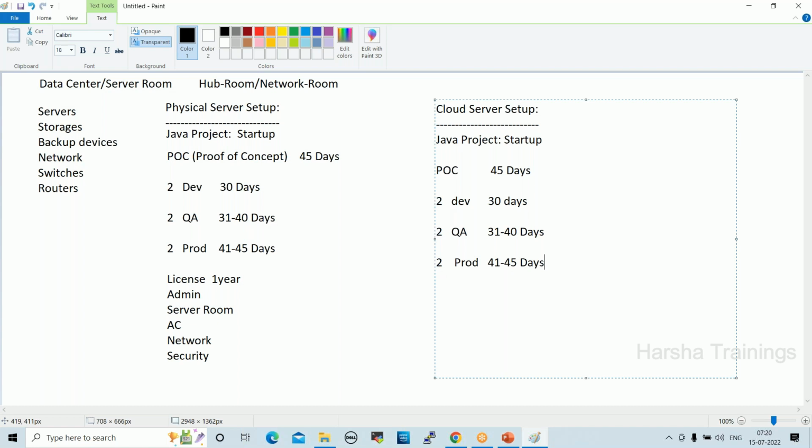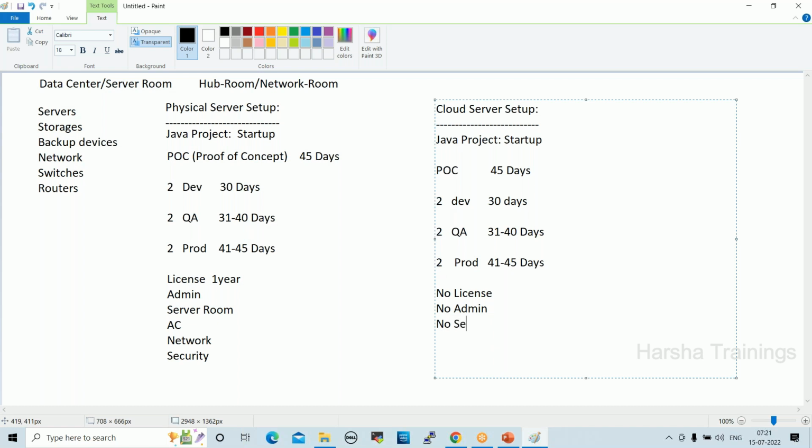Fine. So in cloud setup, we don't require any licensing part, no licensing. The vendor will take care of the license. AWS will take care of the license, right? And also no admin required, because the AWS vendor will take care of 80% of the infrastructure. The other 20% we have to take care of, which is how to create servers, storage, and network. That is very simple in cloud. By a single step, you can create servers, right? No admins; DevOps engineers will take care here.